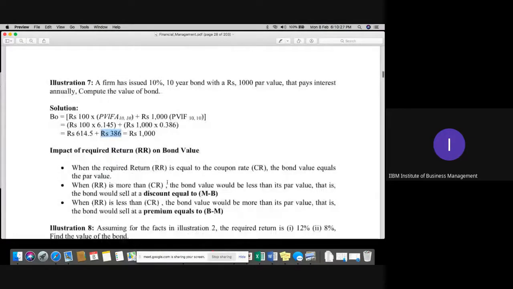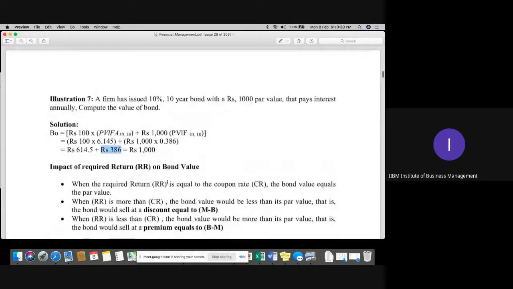Is it clear, please, everyone? Because this calculation we have discussed already, the NPV part and the simple calculation of present value. Please kindly confirm.